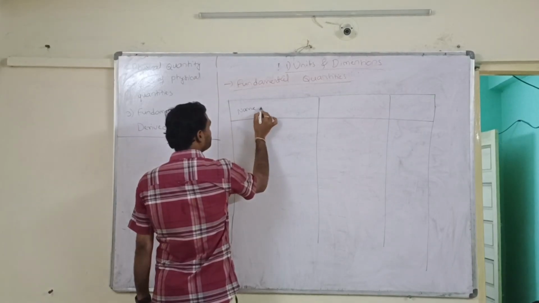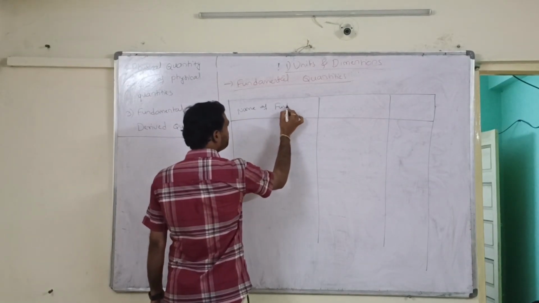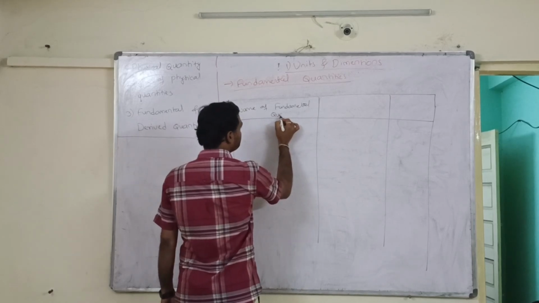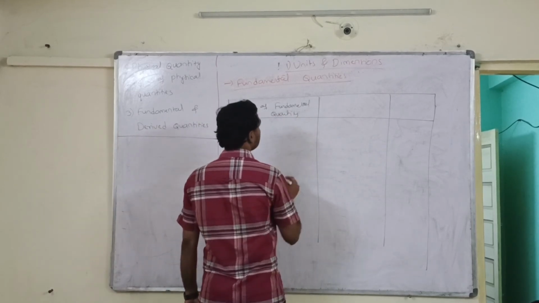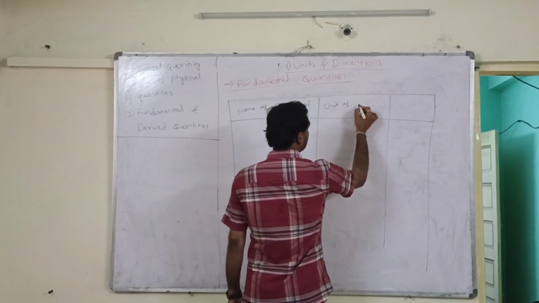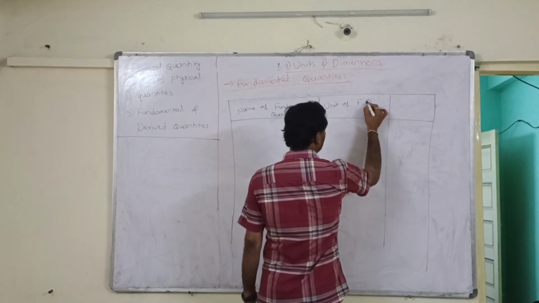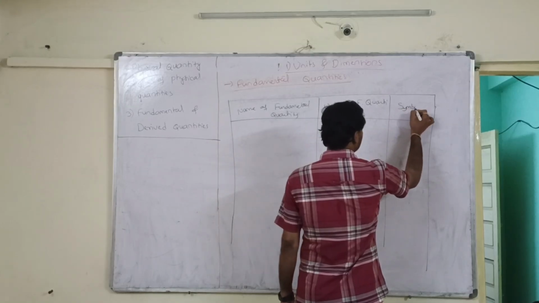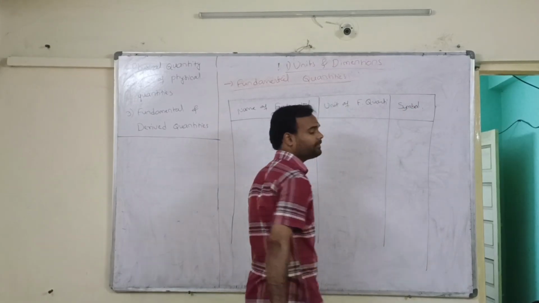Name of the fundamental quantity, unit of the fundamental quantity, and symbol. With what symbol are we representing that fundamental quantity?